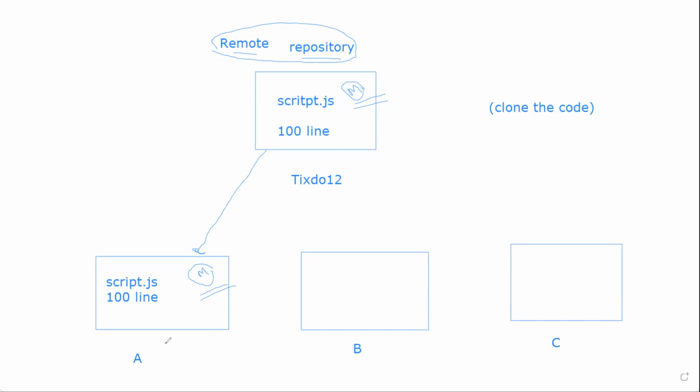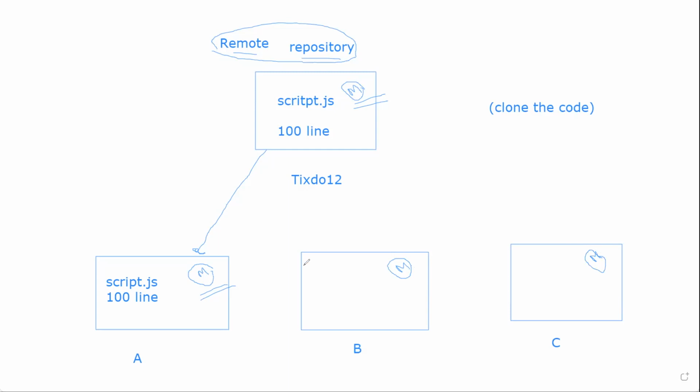So this is the local A branch. This is another branch, and this is another branch. So you basically have 3 branches.